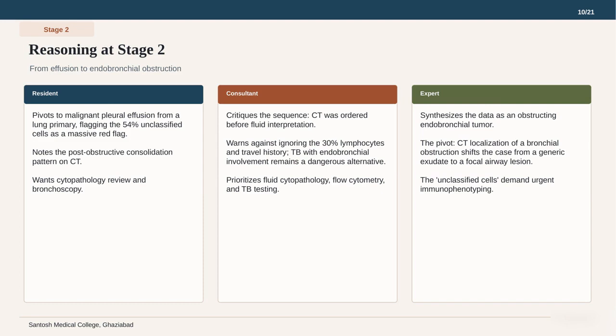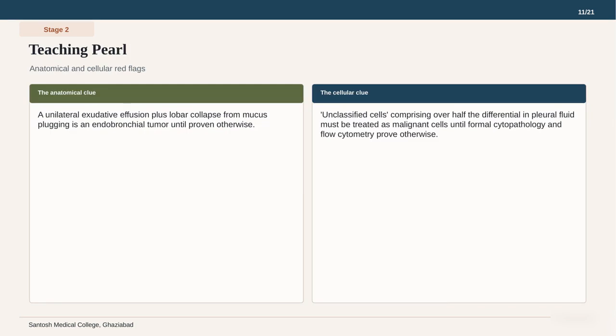They also warned that tuberculosis with endobronchial involvement remains a dangerous alternative that must be excluded. The expert synthesizes all this data into a single problem, an obstructing endobronchial tumor. They emphasize that the unclassified cells demand urgent immunophenotyping to determine their origin. This focus on both the anatomy and the cells leads us to our next major teaching pearl. Let us look at the red flags we have identified so far. This slide highlights the anatomical and cellular red flags that should guide our thinking.